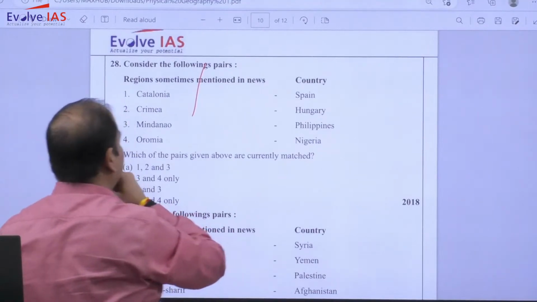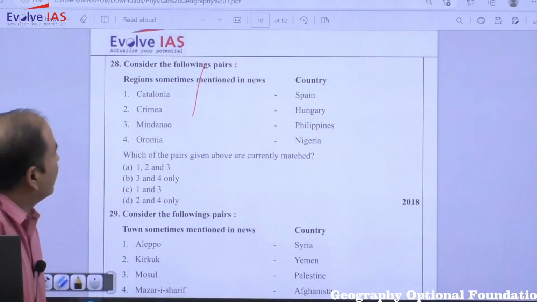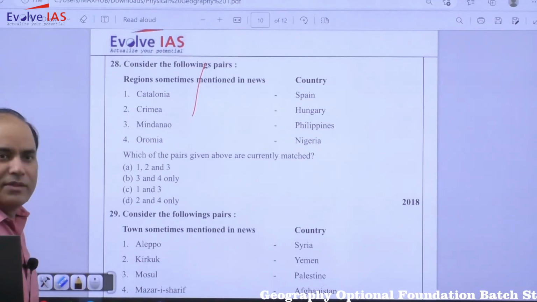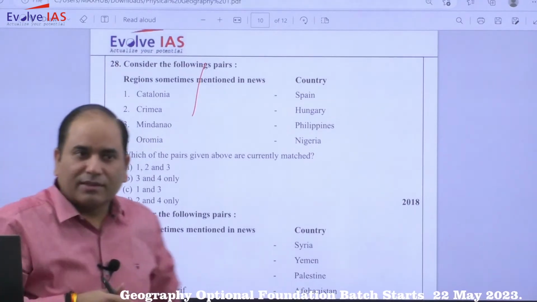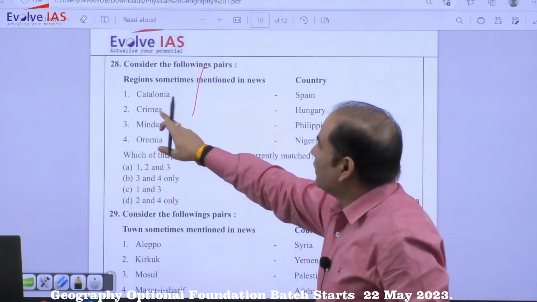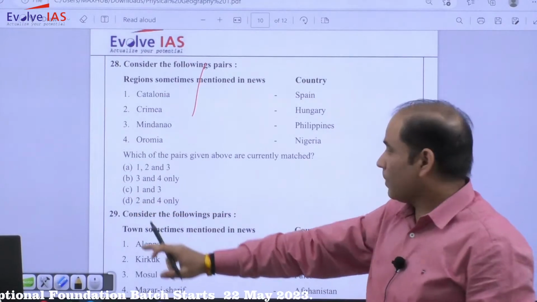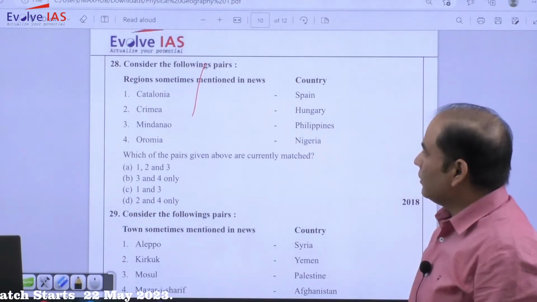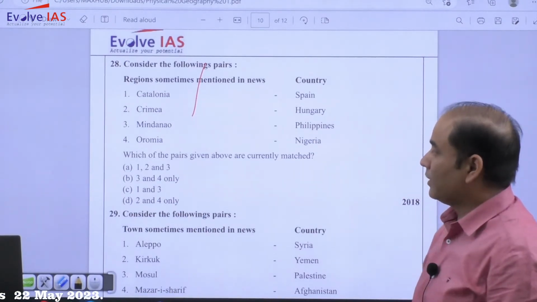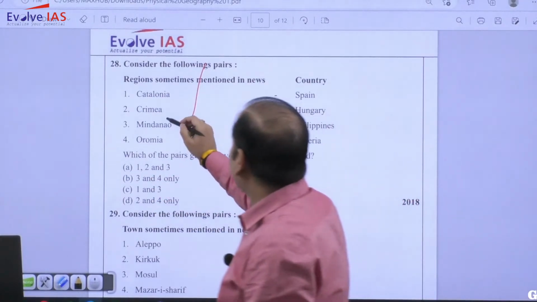One more question in 18, map based. Region sometimes mentioned in the news. Again this question, because right from the time when Russia annexed it, it is very much expected that you must be knowing Crimea. So if you know Crimea, half of the job will be done. Then 2 and 4 are gone. You are left with 3 and 4, 1 and 3. Now 3 is common in both, so you just need to look out for Catalonia and Oromia.